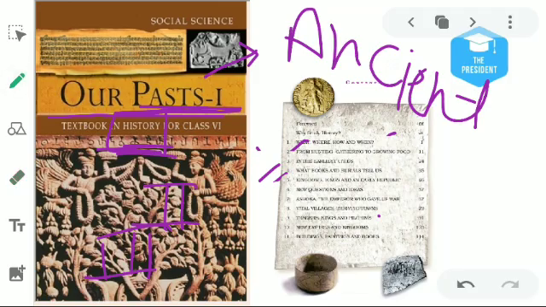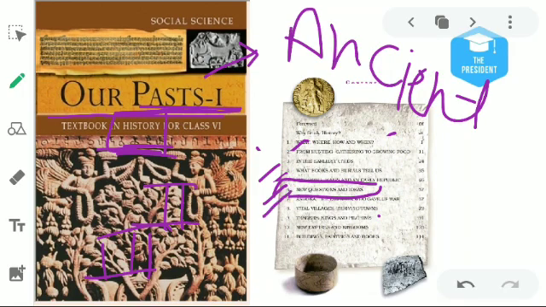Chapter number 6 is about new questions and ideas. There were many religions in India like Hinduism, and many scholars who raised questions about religion, such as what happens to our body and soul after death. To find the answers to those questions, they moved from their homes to the jungles. Then they started new religions and ideas like Buddhism and Jainism. We will read this in this chapter.